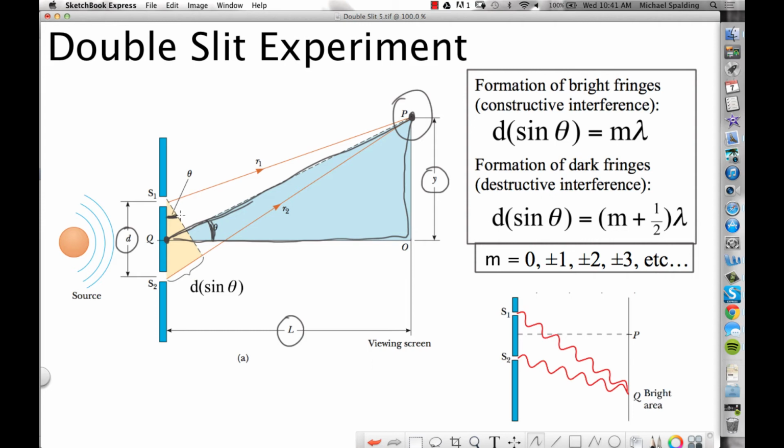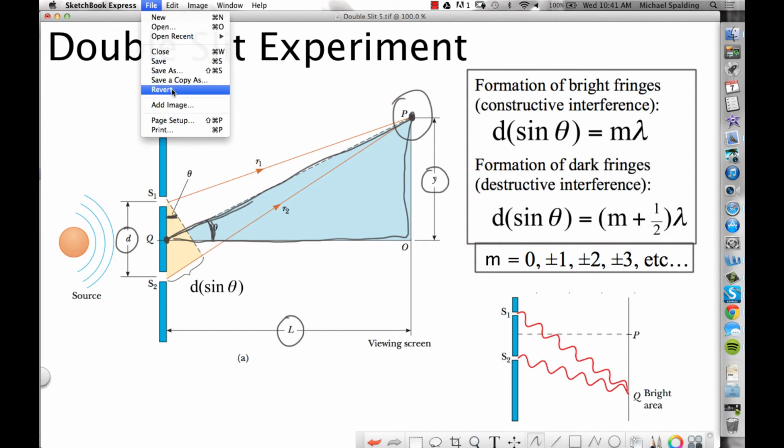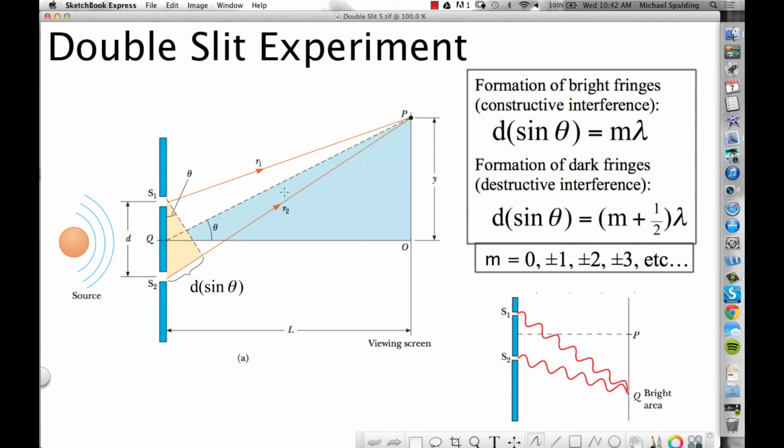Okay? Now, we have 2 rays. We got ray 1 and ray 2. Which ray is traveling farther? So ray 1 does that. Ray 2 does that. Which ray is traveling the farther distance? Ray 2. How much farther does ray 2 travel? It is this distance right here. This distance right here is the extra distance traveled by ray 2.